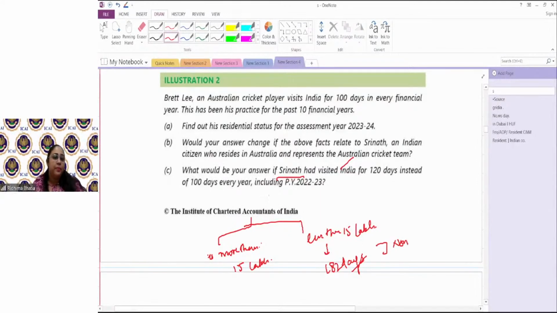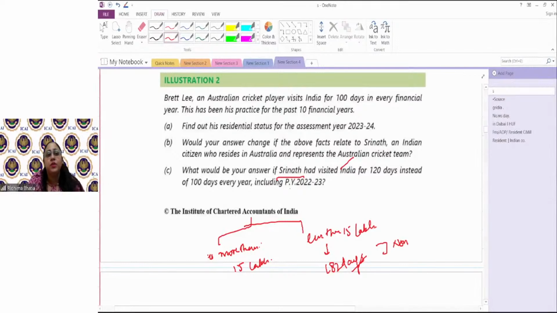Here, nothing is given about income. So students, make one habit. If the question is silent about anything and you have to make an assumption, always write your assumption that you have assumed this. If it's a question whereby you can give both the scenarios, then give both the scenarios.